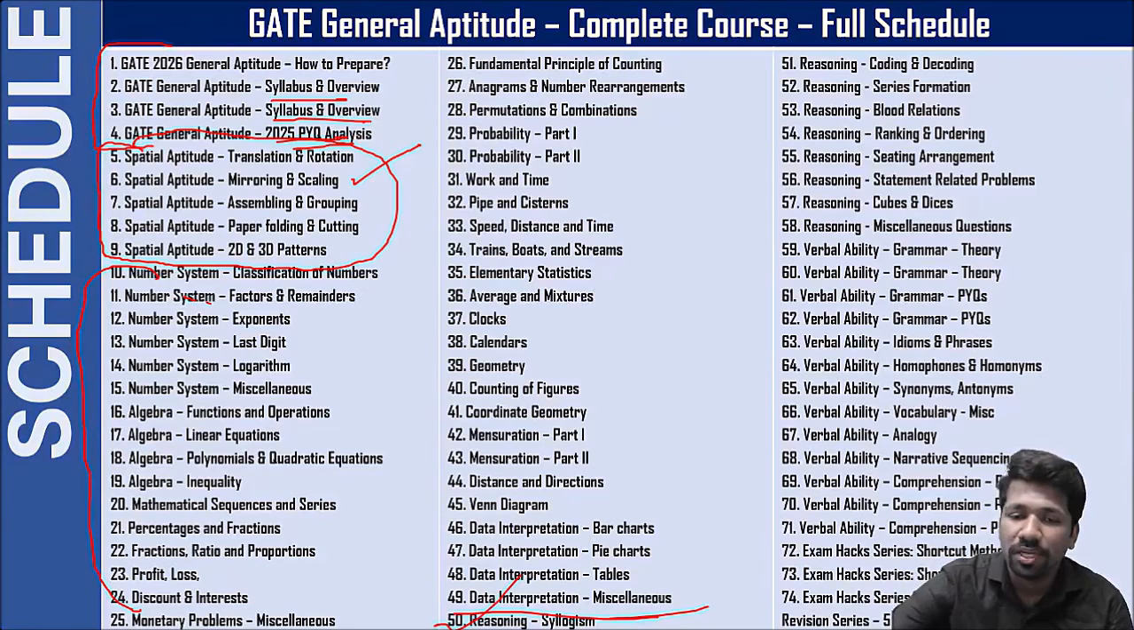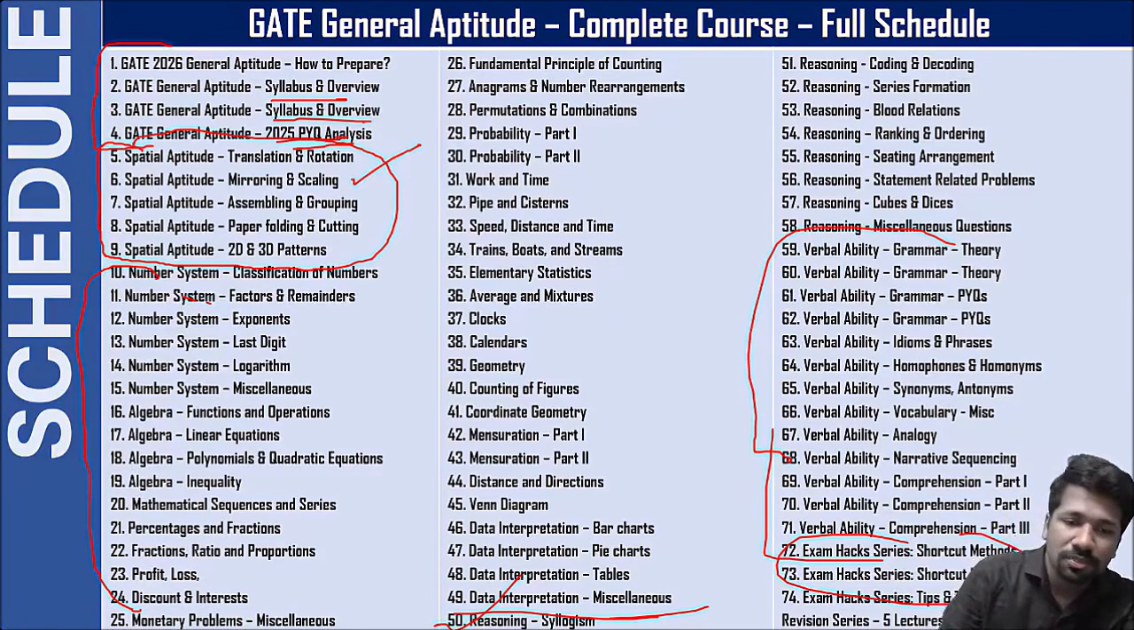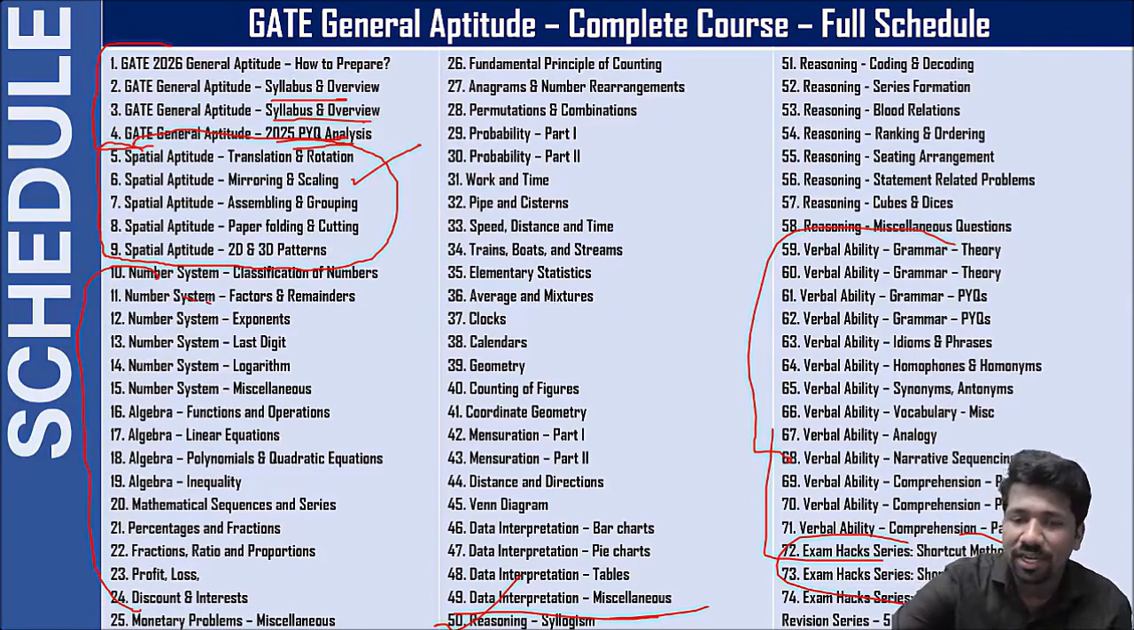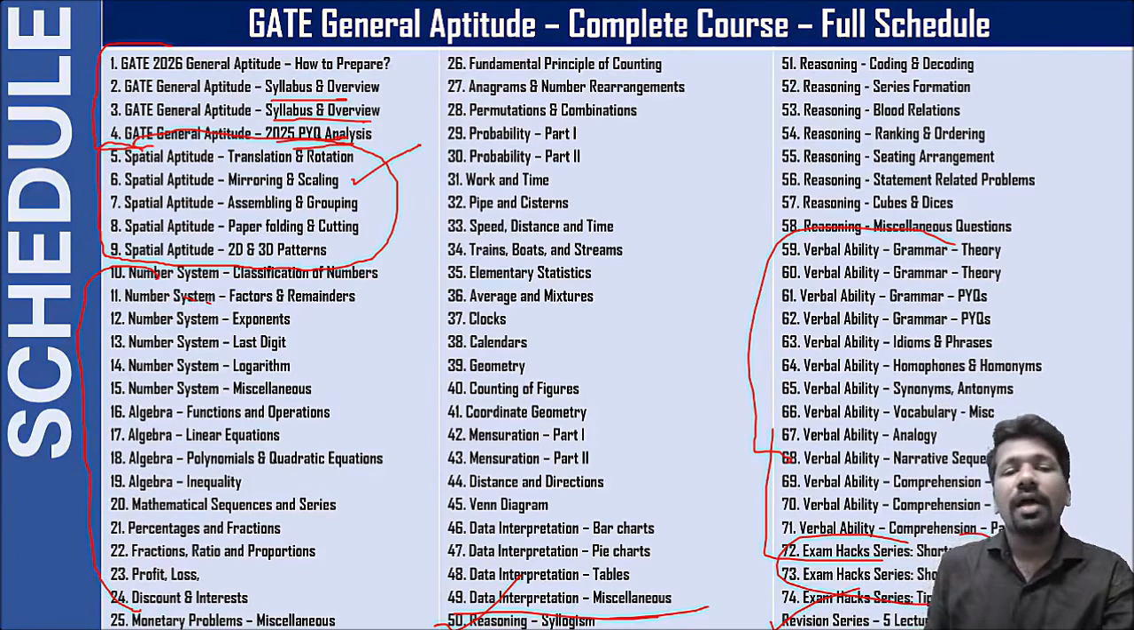After that we will discuss the reasoning unit, and after that verbal ability. After that there will be an exam hack series. Exam hack series means shortcut methods, tips and tricks, etc. There will be 3 dedicated lectures. After that, 5 lectures will be revision lectures. So this is the schedule of the course.